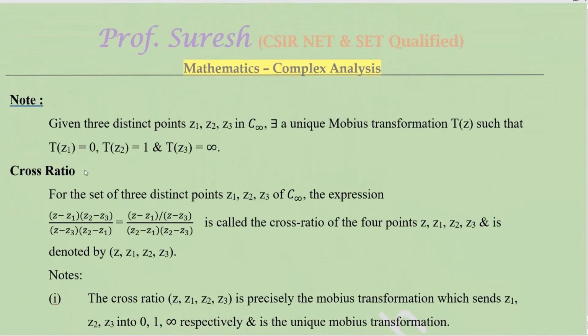Important note, given three distinct points z1, z2, z3 in C infinity. C infinity means C union infinity. There exists a unique Mobius transformation T of z such that T of z1 equal to 0, T of z2 equal to 1, T of z3 equal to infinity. The meaning is, to find out the bilinear transformation, find three distinct points z1, z2, z3 which are mapped to 0, 1, infinity.